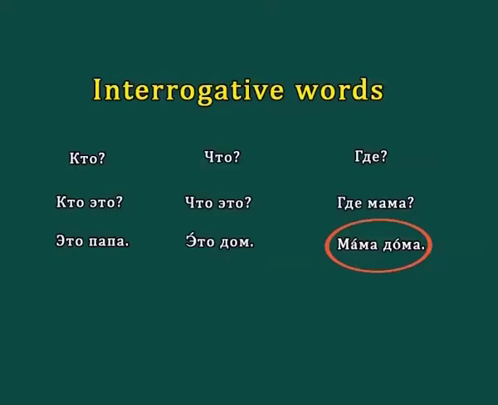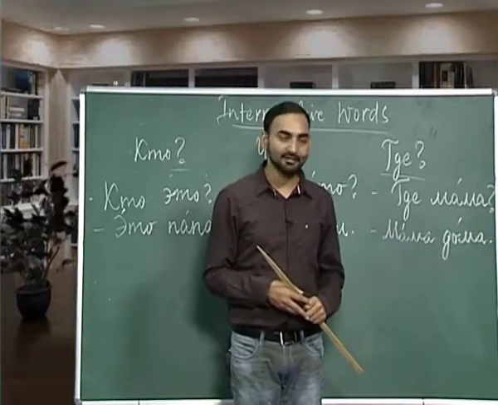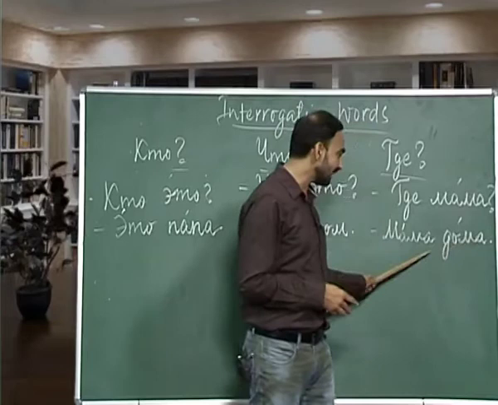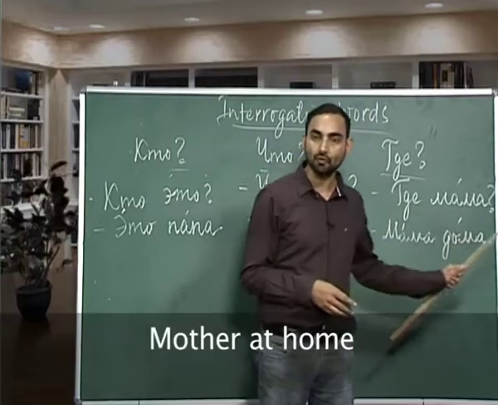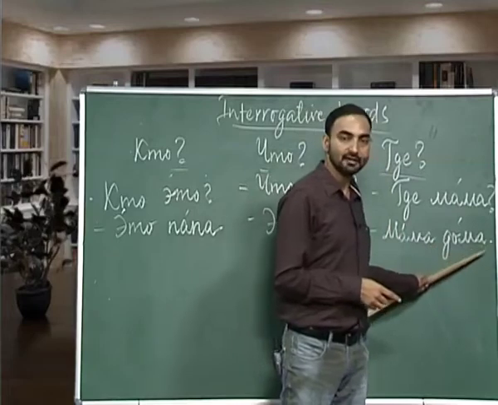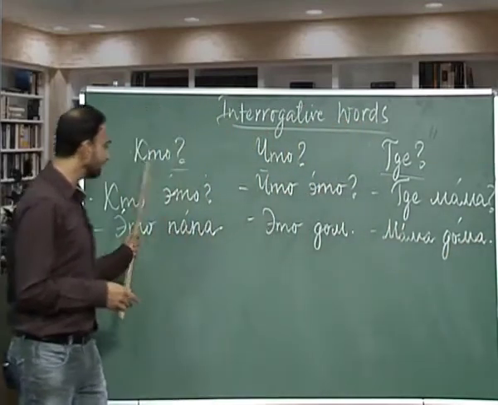Mama doma. So what do we tell here? Gdje always requires adverbs of location. So basically we are saying that mother is at home. So at home is doma, which is an adverb of location. So let's repeat them once again.